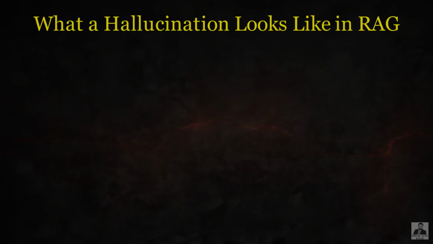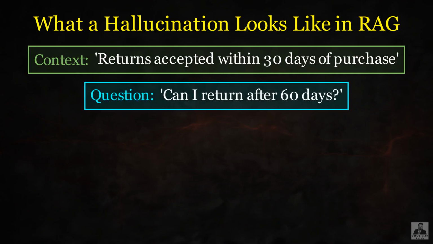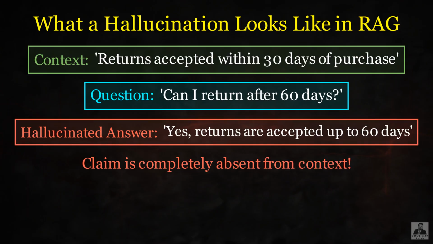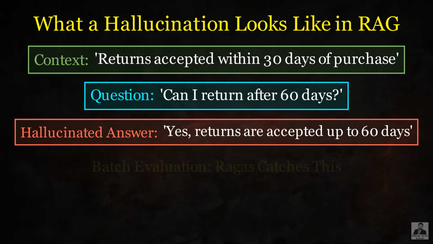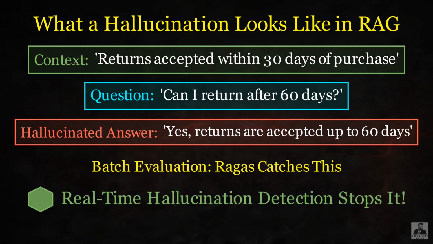Here is what a hallucination looks like in practice. The context says returns are accepted within 30 days. The user asks if they can return after 60 days. The model produces the answer, "Yes, returns are accepted up to 60 days." That claim is completely absent from the context. The model filled a gap with a plausible sounding number. RAGAS catches this in batch evaluation. Hallucination detection catches it in real time before the answer is returned to the user.